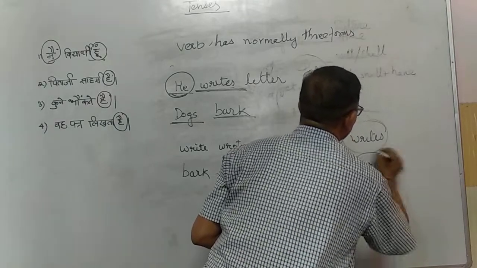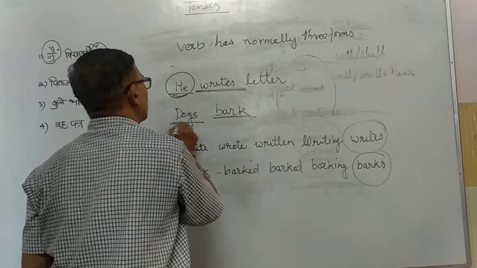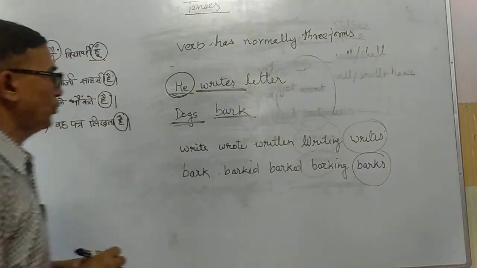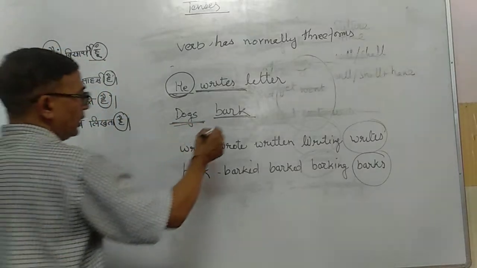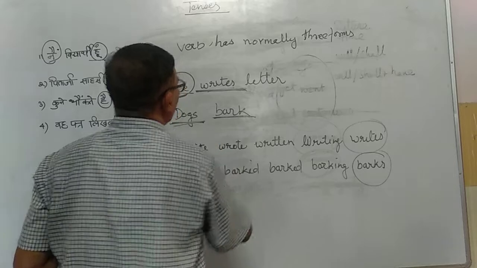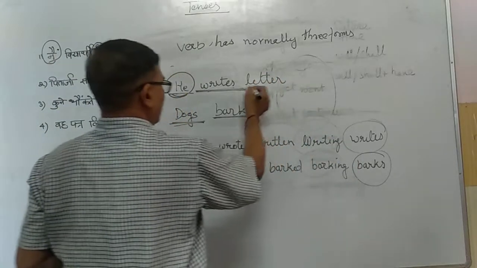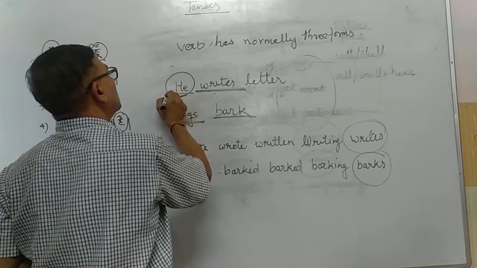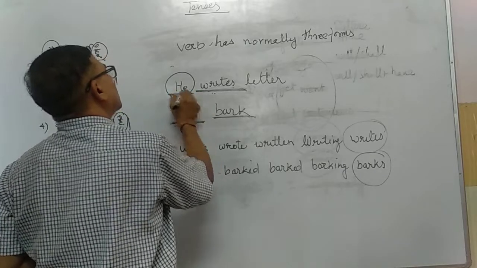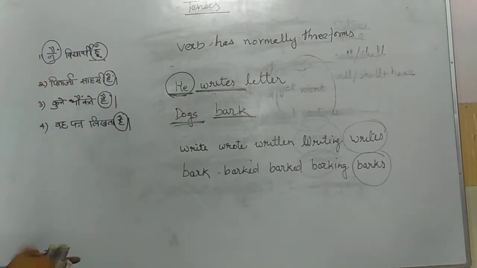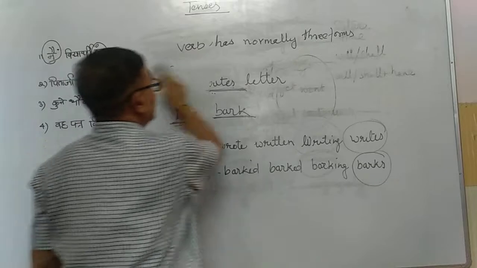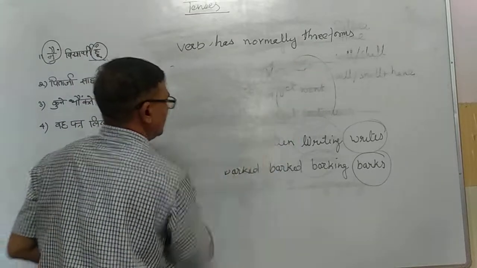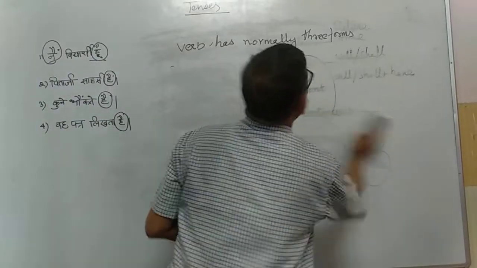I have not used barks. Why? Because the subject of the sentence is in plural form. So I have used bark, not the singular form as I have used here. Why have I used writes here? Because the subject of the sentence is in singular form. So you people can easily judge these things. Thank you.